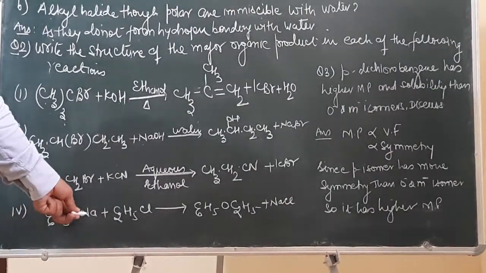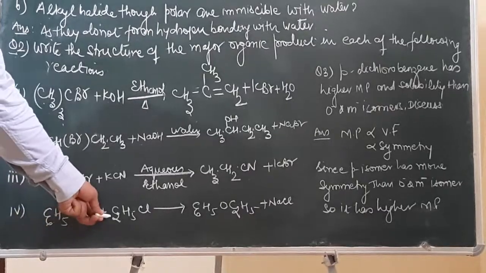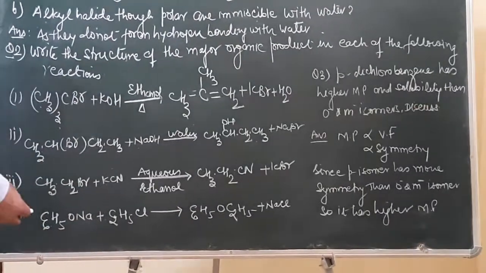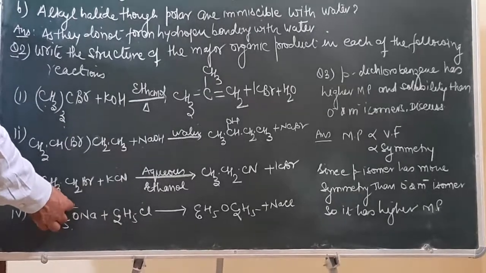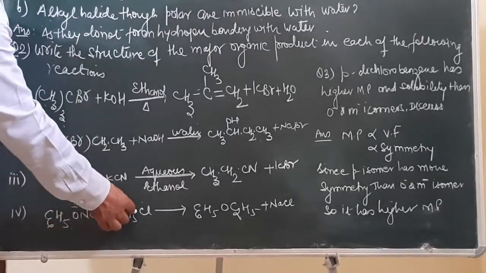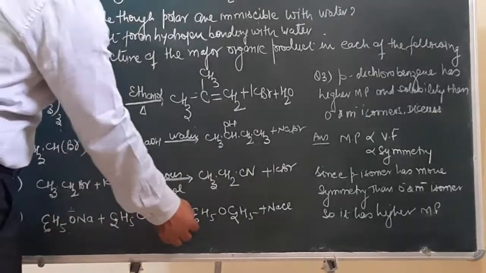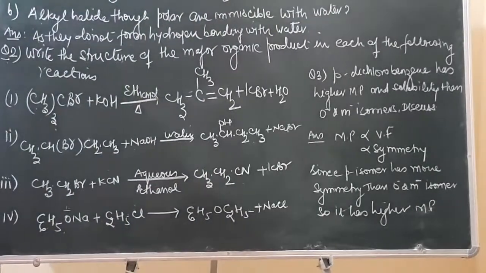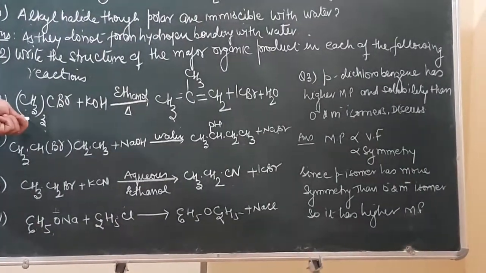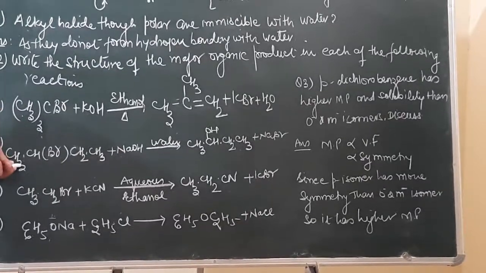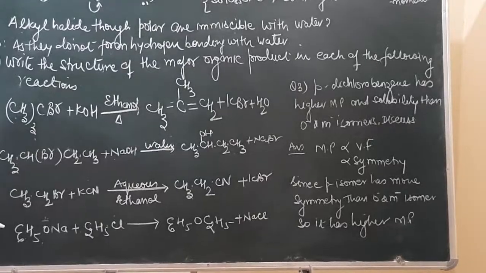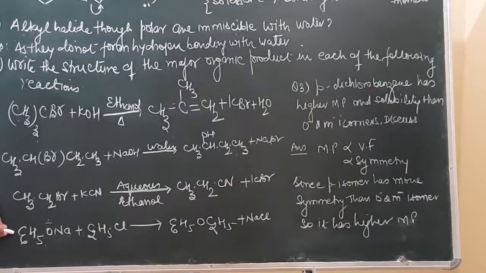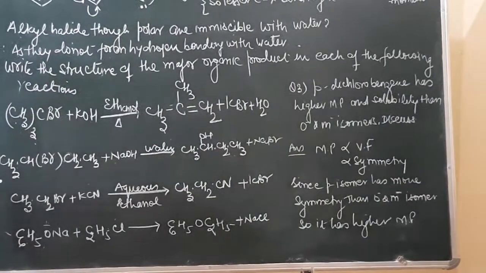Then sodium phenoxide, when made to react with ethyl chloride. Again, what mechanism? Nucleophilic substitution reaction. NaCl will be given out. This O is negative, it will substitute onto the ethyl group and this will result in the formation of the compound phenetole. So see over here, this is what mechanism? Elimination reaction. This is what mechanism? Nucleophilic substitution reaction. This is a nucleophilic substitution reaction, and this again is a nucleophilic substitution reaction.